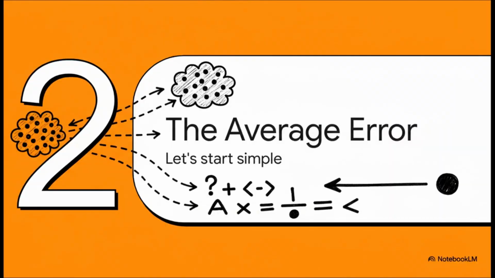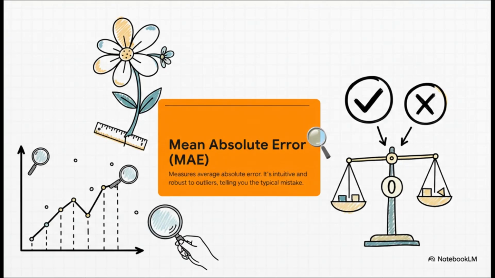Okay, so now we've got all these errors, a whole crime scene full of them, right? What's the first thing a detective does? They look for a pattern. So let's start with the most obvious approach. Let's just average them all out. Our first tool in the kit is the mean absolute error, or MAE.